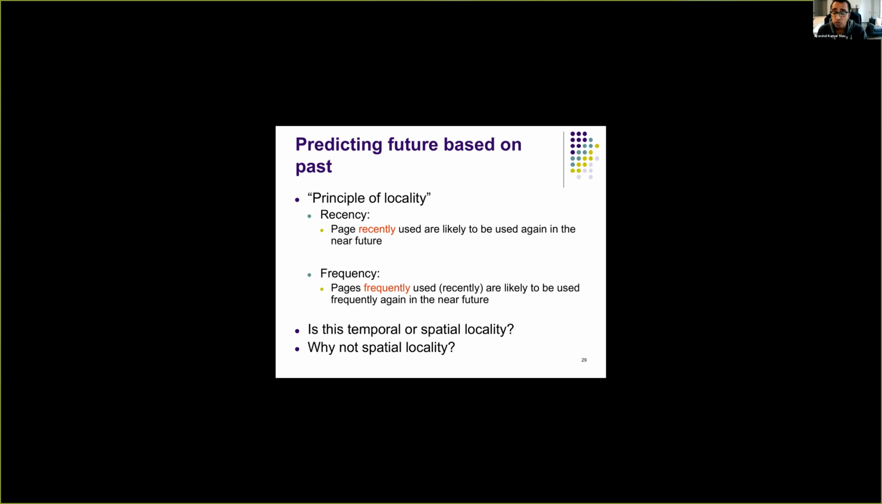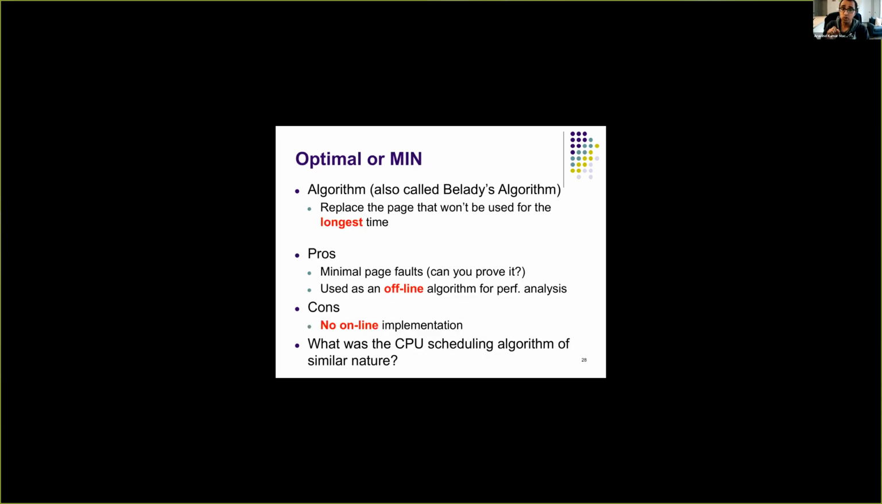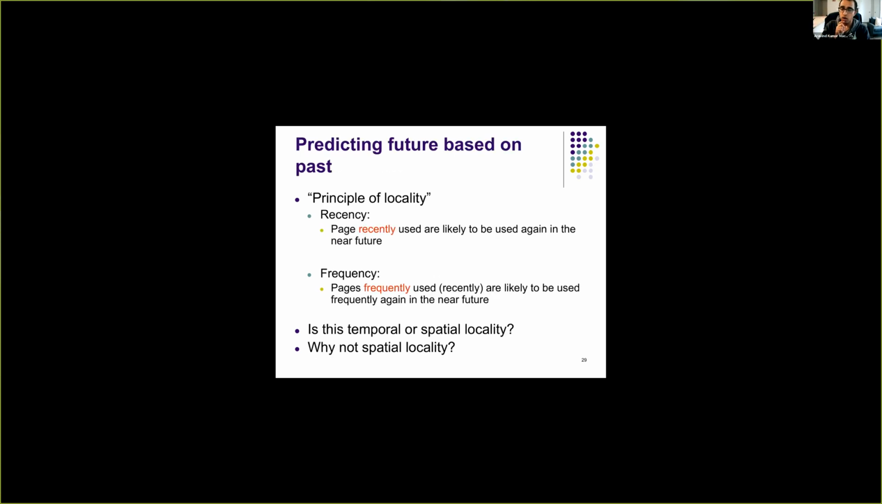Again, why don't we use spatial locality? The reason is we always replace one page. We don't replace multiple pages at a time. So that's why we don't use spatial locality. We only consider temporal locality, because we want to know which page will not be used for the longest time. So it's a temporal feature, and that's why we use temporal locality features here.